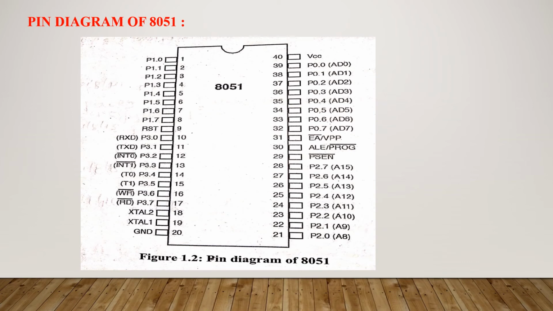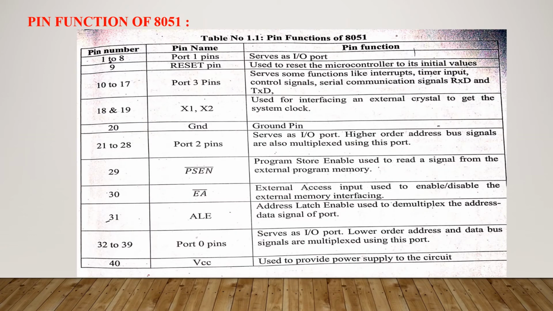Pin number 31 is EA, external access input, which is used to enable or disable the external memory interfacing. Pin number 32 to pin number 39 are used by port P0, and pin number 40 is VCC, high voltage pin. So this table shows the pin functions of 8051, which I explained earlier.